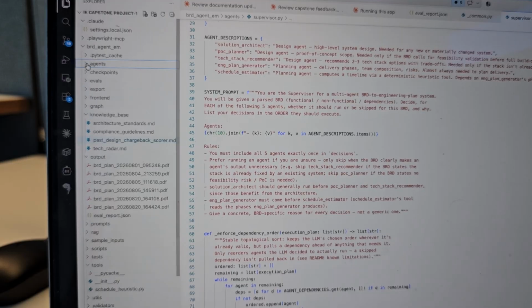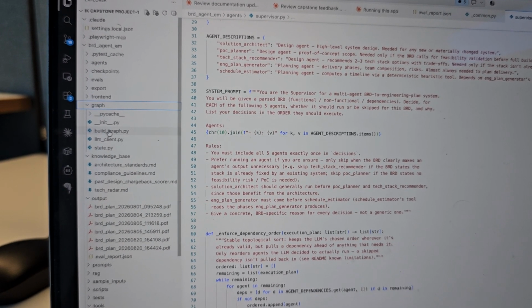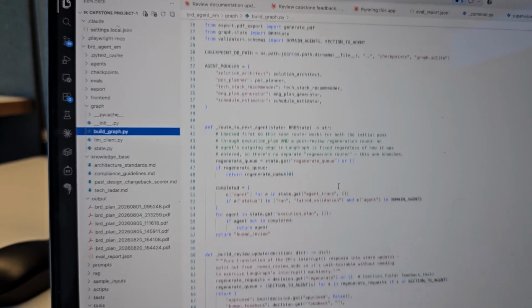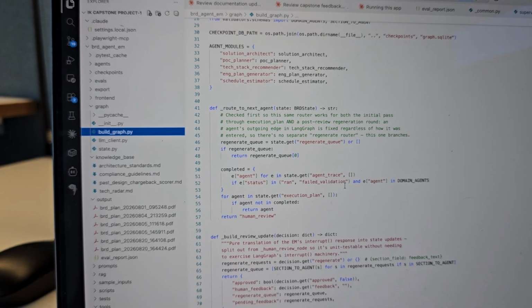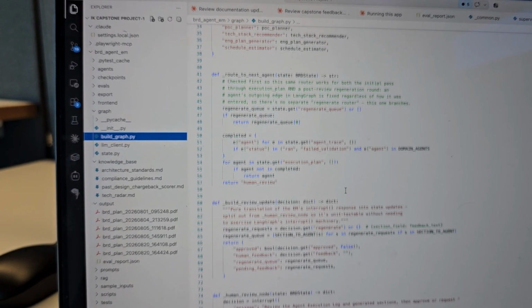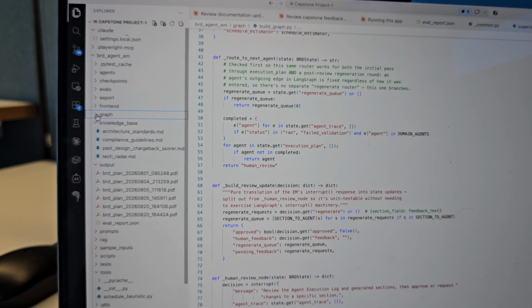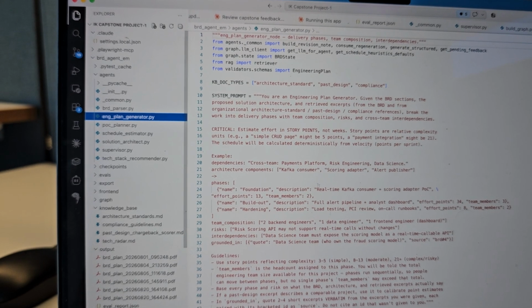Then there is something called graph. Build graph is the one that decides which sequence to run after which sequence. So it decides between export and redispatching an agent. Should it go directly to the export, or does it go to another agent which is supposed to handle the next step? And in the agents there is also something called the engineering plan generator.